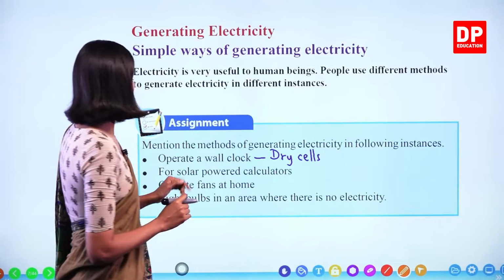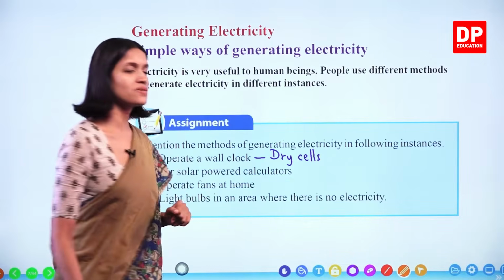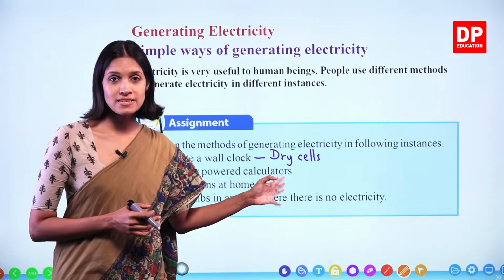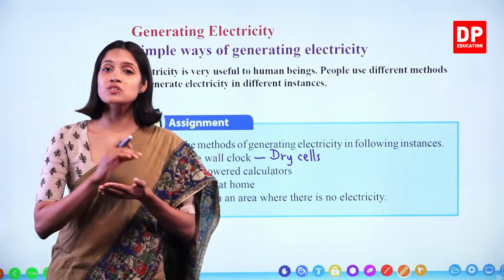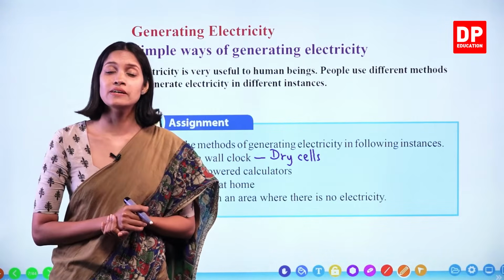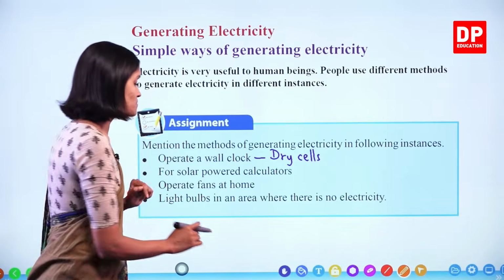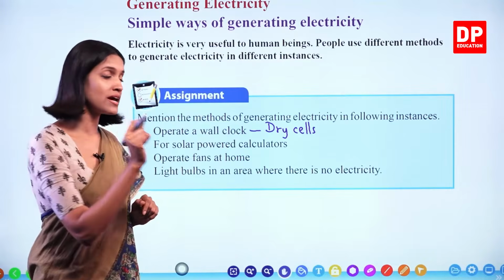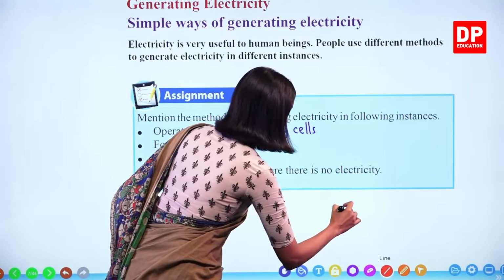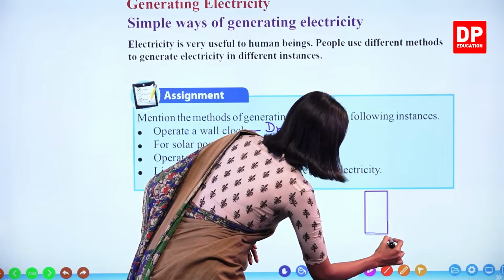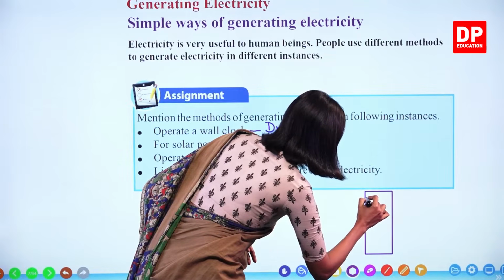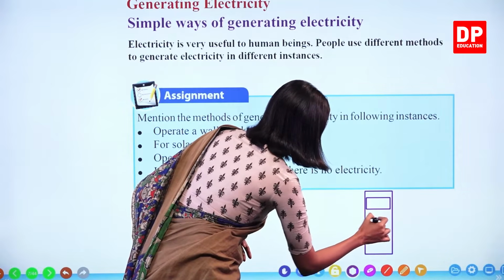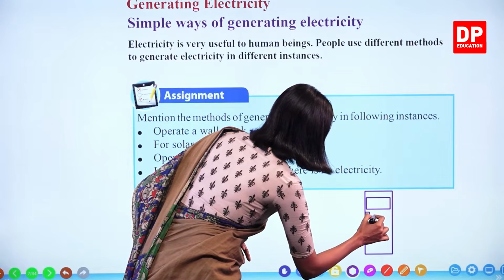Right. For solar-powered calculators, what is the meaning of solar-powered calculators? You must have seen calculators, right? To operate a calculator, there are small buttons inside the calculator most of the time. But sometimes you must have seen some calculators have a small part where a solar cell is present. Right? So sometimes in calculators like this, you all know that a screen is present here and small buttons present in this area, right? Small buttons present like this.